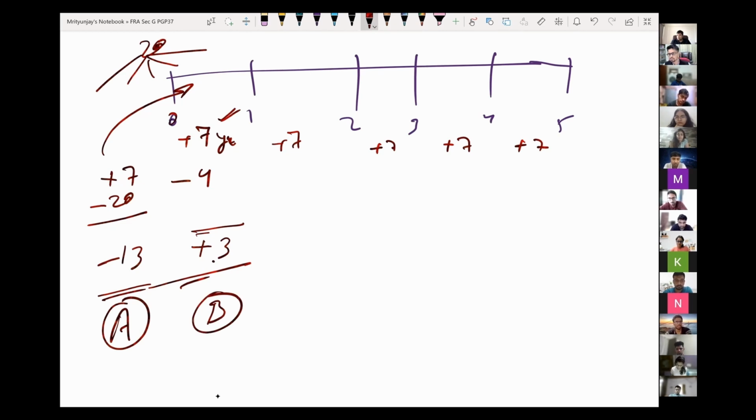I'm not going to take a poll. Why do you think your opinion is correct? Anybody who says option A is correct, give me an opinion, and anybody who says option B is correct, give me why. Option B is correct. Why? Because right now we have not consumed the resource completely. Although the money has gone out of our accounts, our assets have also increased, which is an intangible asset. In the first year, we consumed only 1/5 of the resources, which is 4 crores. We have earned 7 crores. Net is 3 crores. Good. Anybody who says 13 crore rupees of loss is the correct answer, can you give the argument?